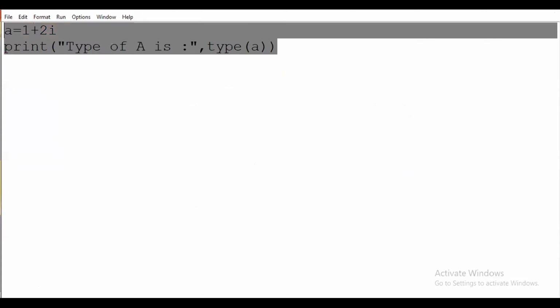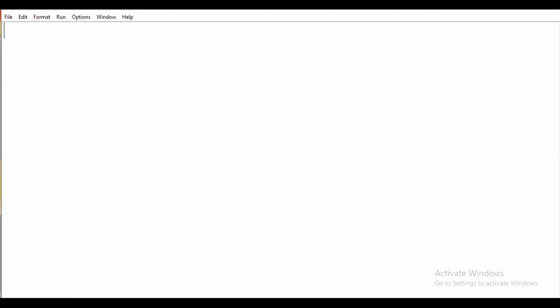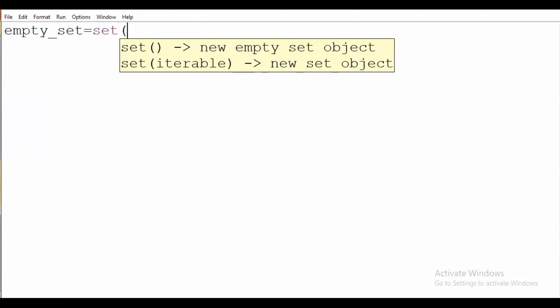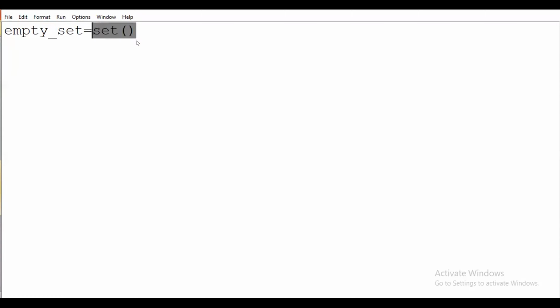Suppose here I am writing, first I will write empty. First I will declare a set, and here I write one variable, empty set. It means at the start my set will be empty. For declaring a set we are using this set method. For creating the set we are writing here set.